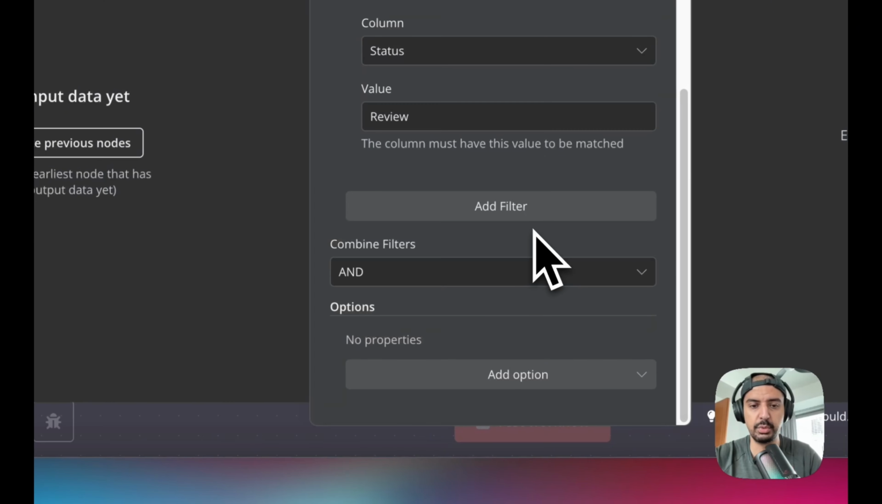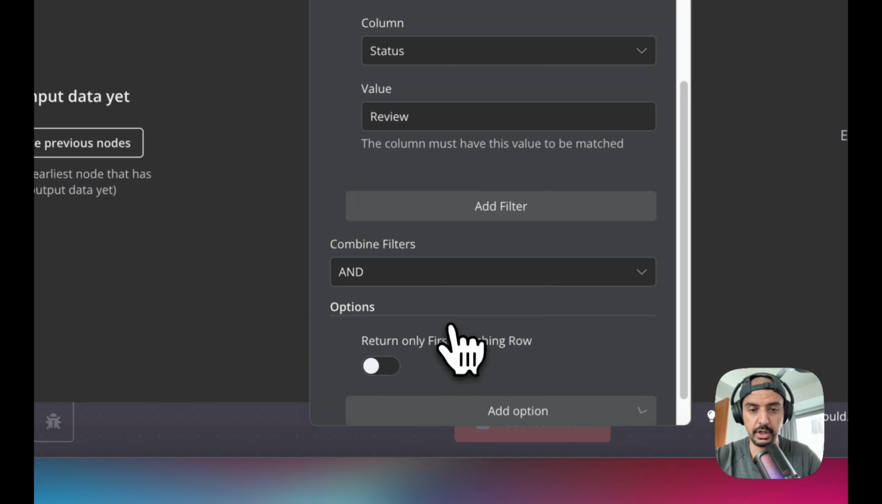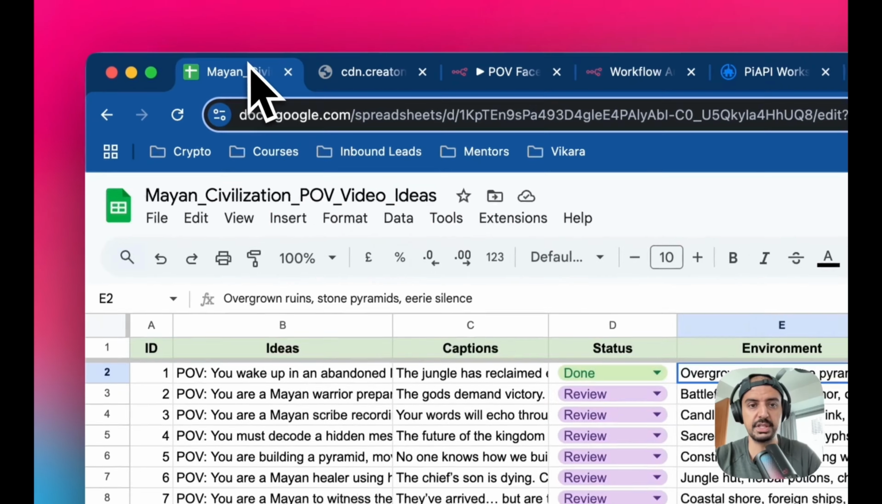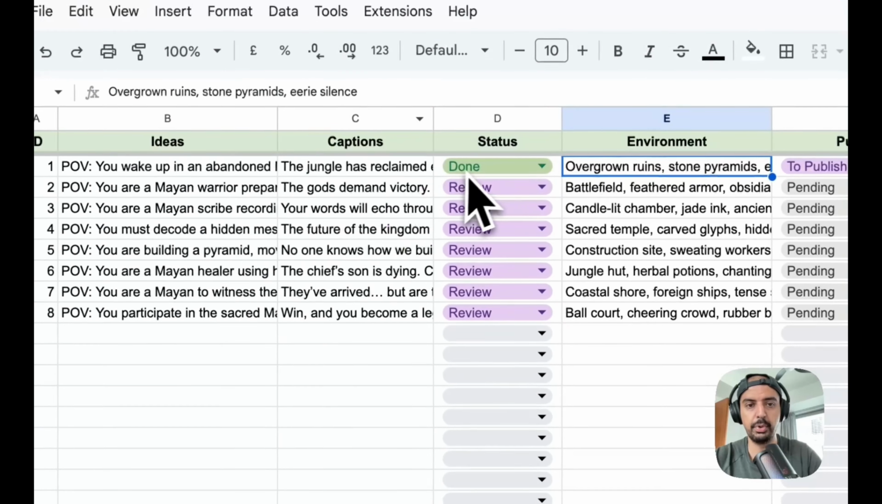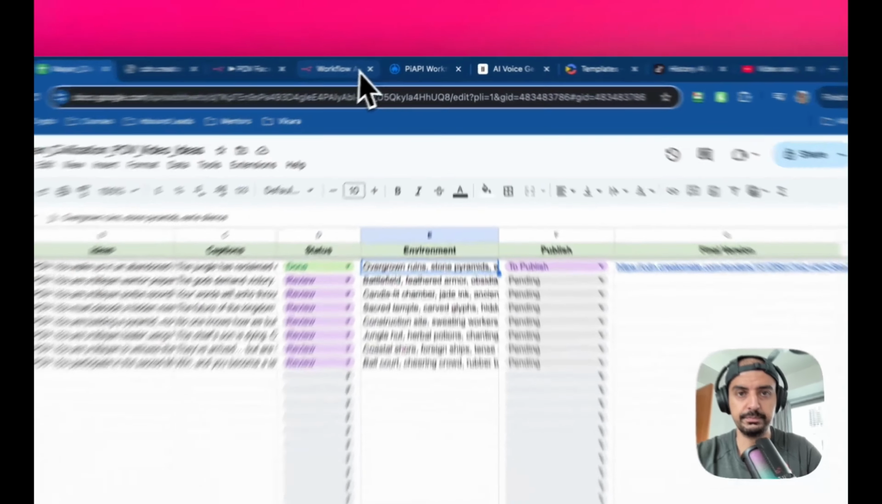which is the corresponding column, and then the value is going to be review. Okay, and there's one last thing that we want to do, and that's add an option to return only the first matching row. Okay, and then turn this on. If you don't activate this, it's going to read the entire sheet past the point of done, so it's going to read all of these as well, which we don't want. We want it to read the next available row, which is number 2. Otherwise, it's going to screw up your automation.